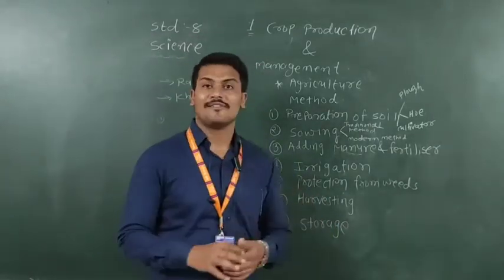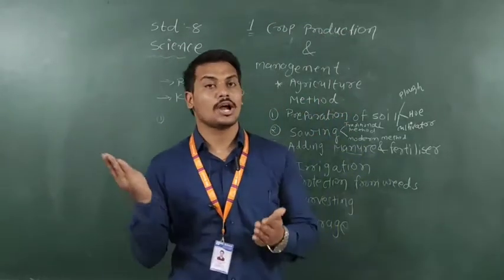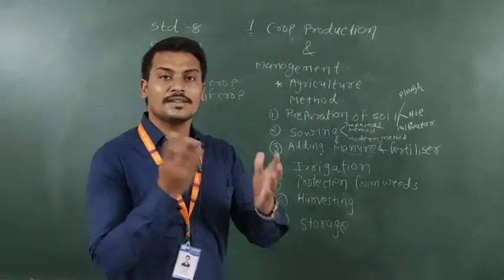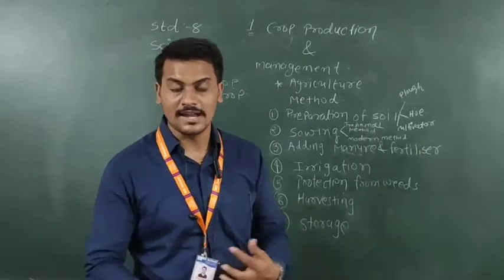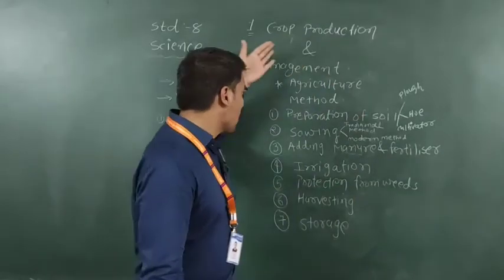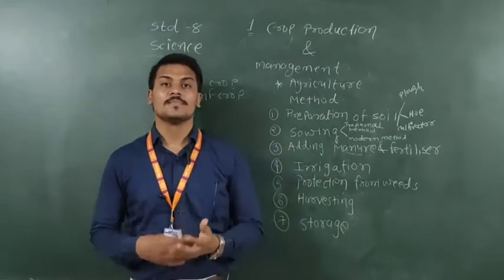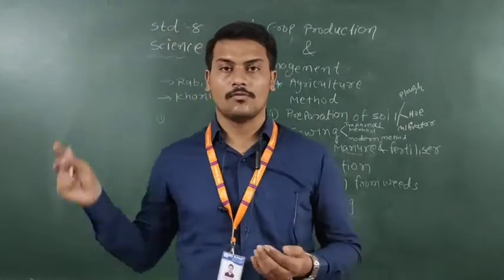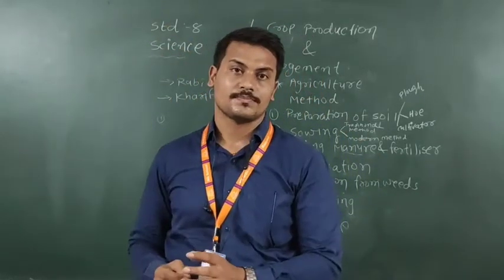Now harvesting: when the crop is mature, we cut it and separate the grains from it, and after that we can store the grains in our granaries. So here are the 7 steps we covered, from the preparation of the soil to the storage.